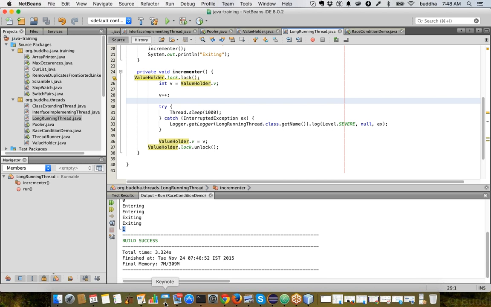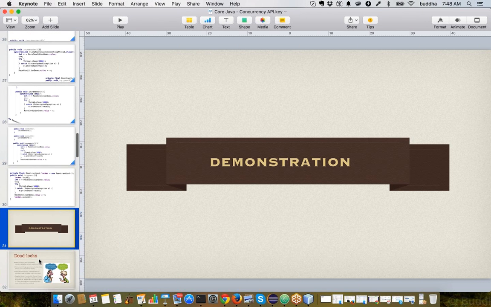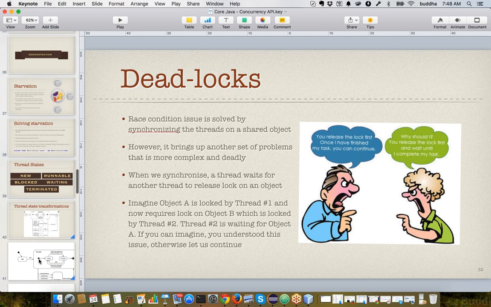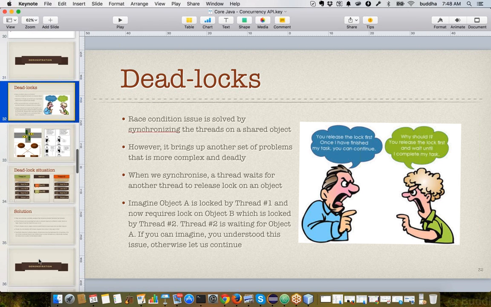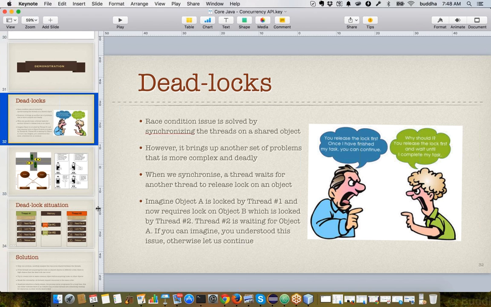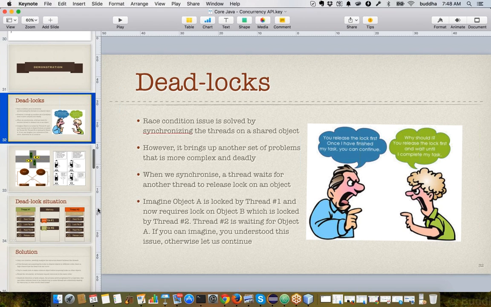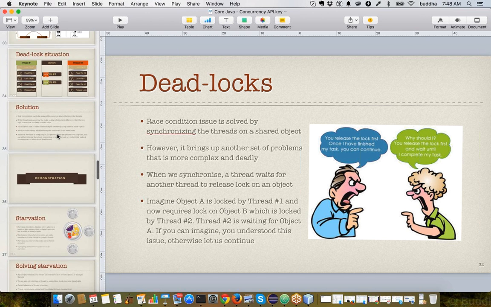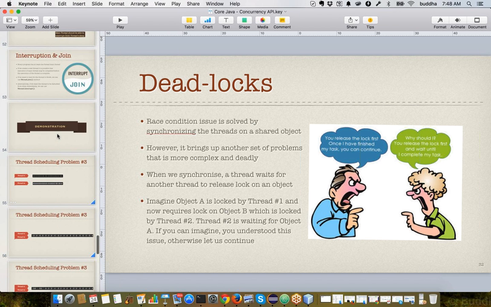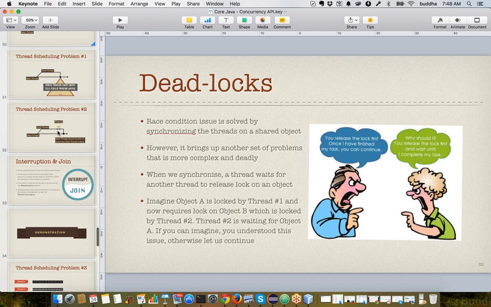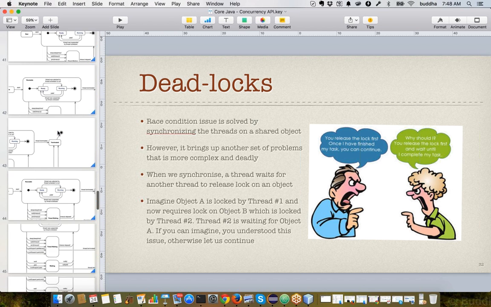We could go on to deadlock, but I think the time won't be sufficient for us to finish the other things. I'll finish the rest of the thread session later. I want you to create a thread class, create threads, and try to execute some of these so that you get an understanding of it. The deadlocks and some other thread problems we will see then. Time should be sufficient for us to finish it.